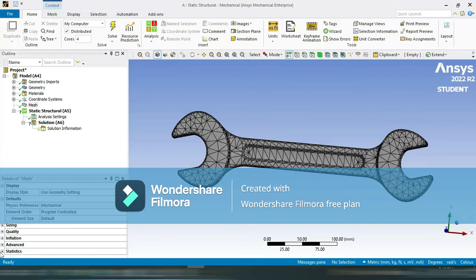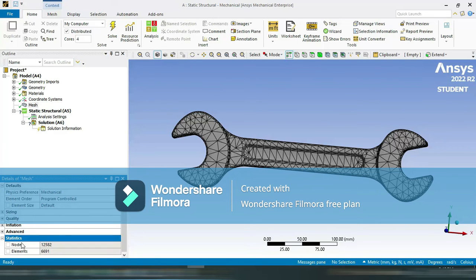If you want to check how many elements are here, you can see the total elements are 6,691, and nodes are 12,582. This triangular shape is nothing but the element. If you count these triangles, it will be 6691, and if you count those points, they are called nodes. So nodes are 12,582. So this is our mesh.